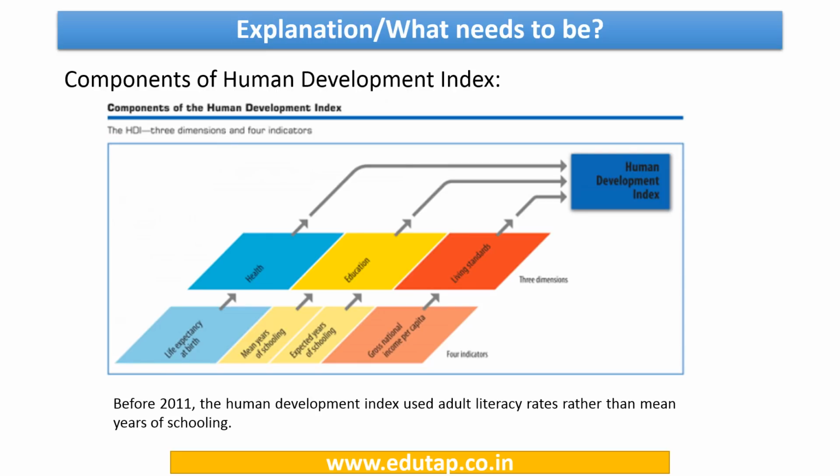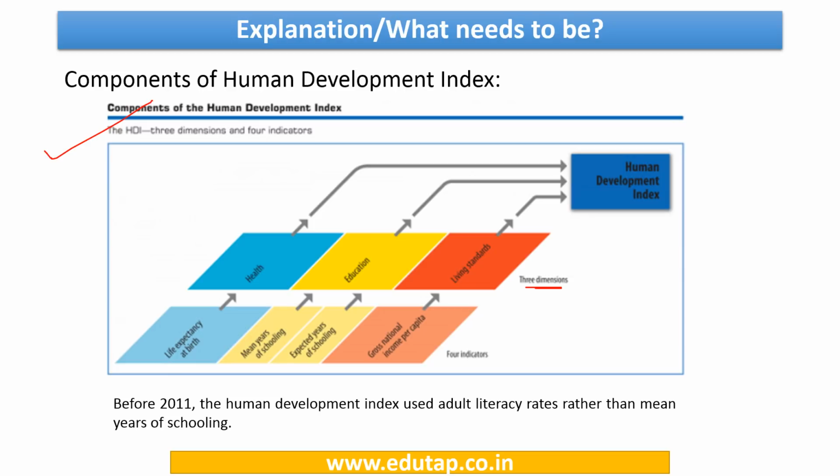Now friends, this is a very important tabular column or a picture. You can see here the various components of the Human Development Index. Now this part shows the dimensions. You can see that there are 3 dimensions. Now friends, what do you mean by dimensions? These are basically the broader areas. So there are 3 dimensions that are covered: health, education, and living standards.